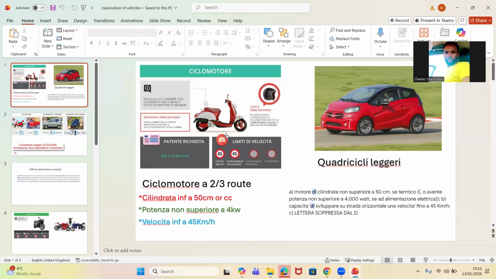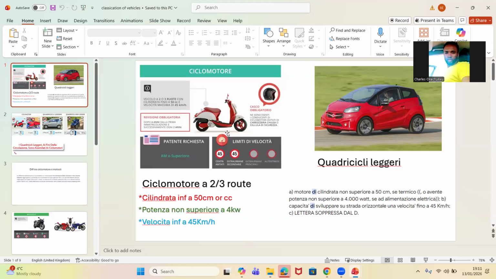What is ciclomotore? According to what you are seeing here, look at the picture. Is it clear now? This is ciclomotore. It has two definitions. So whenever you see this on the road, you know it is a ciclomotore. But how will you recognize a ciclomotore? There is something that will tell you, and those things are their characteristics. Let us start with the definition. The definition of ciclomotore is what?